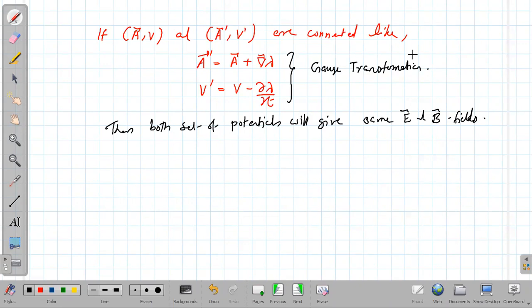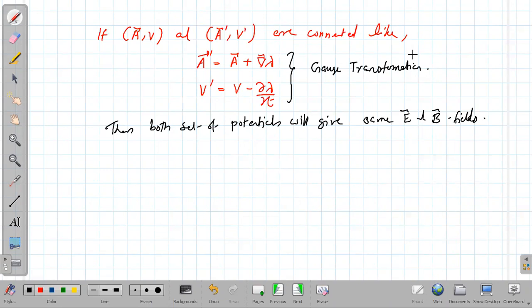What is measurable is the field. The potentials are not directly observable. Only the electric field and magnetic field, or their effects, are directly observable. The electric field can make the electric force, and the magnetic field also produces the magnetic force. Those things are directly observable, not the potentials.